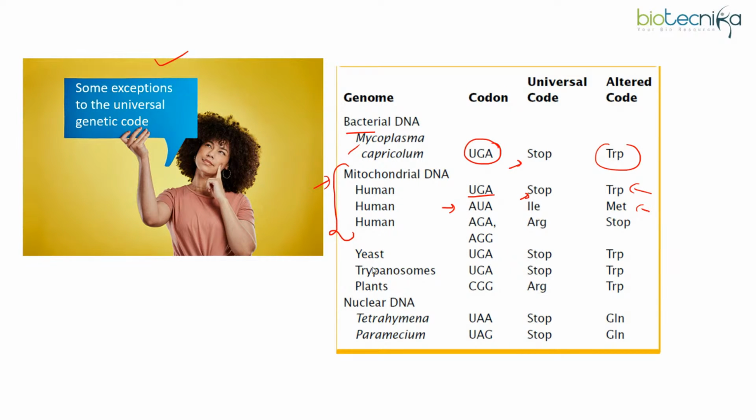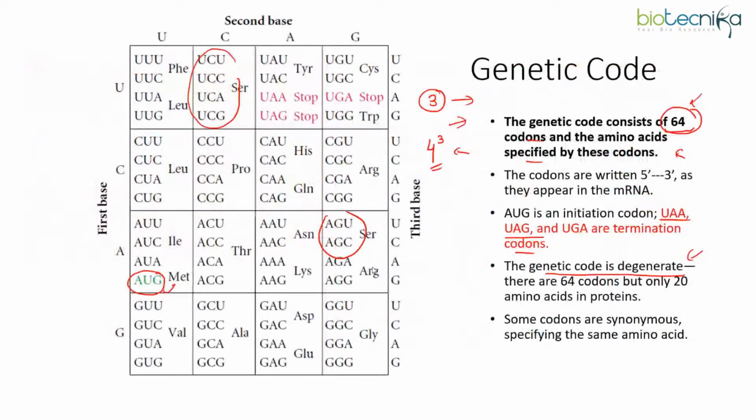Yes, Samantha, that is correct. One codon can code for only one specific amino acid. But what I am saying is that one amino acid could be coded by more than one codon, like I have shown you here. All these codons are coding for serine, so they are known as synonyms.